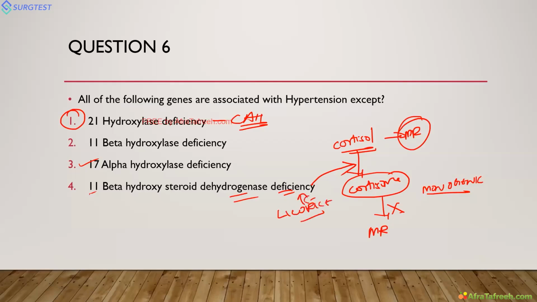So this is called syndrome of apparent mineralocorticoid excess. It is not actually mineralocorticoid excess; it is apparent corticoid, which is cortisol. Syndrome of apparent mineralocorticoid excess is 11 beta hydroxysteroid dehydrogenase deficiency. So the answer for this question is option 1, which is causing congenital adrenal hyperplasia, which is 21 hydroxylase deficiency. All other things cause hypertension.